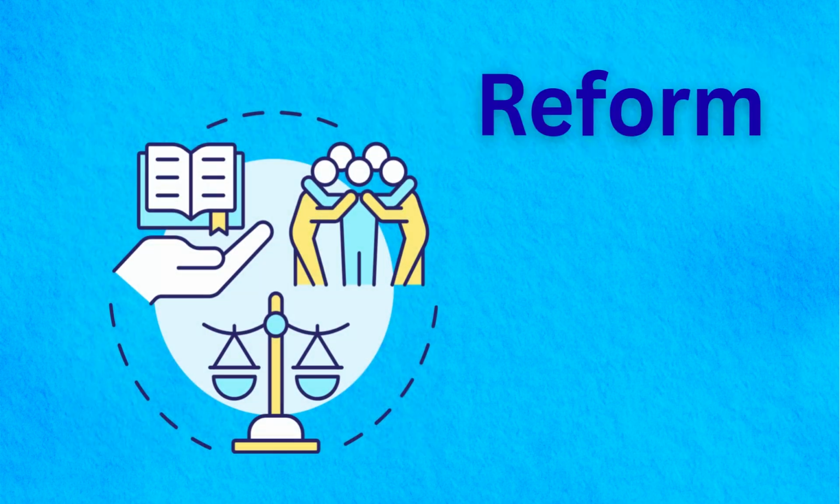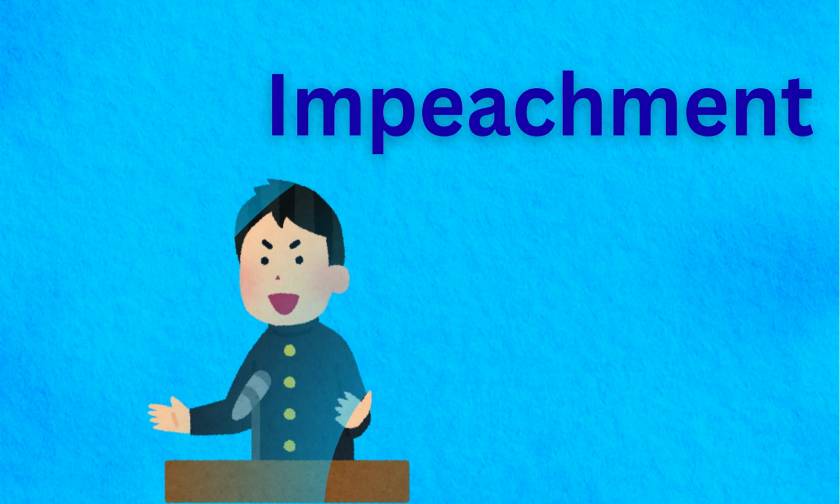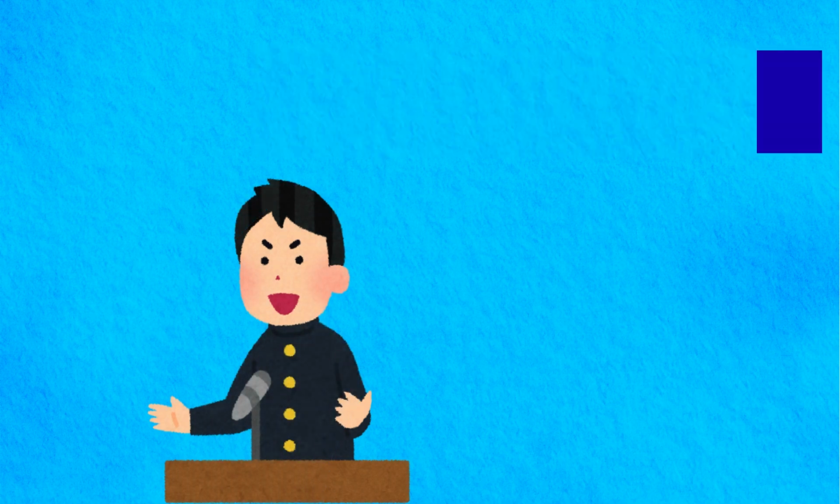Reform. Reform means making changes to improve a system, law, or organization for better results. Scandal. Scandal damages reputation when leaders become involved in dishonest actions. Impeachment. Impeachment is a process where officials are formally accused of wrongdoing by lawmakers.